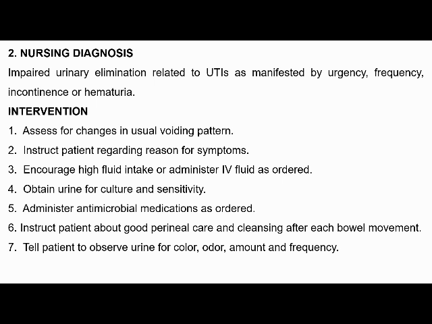The interventions are: assess the changes in the usual voiding pattern, instruct the patient regarding the reasons for symptoms, encourage the child to take more fluid or administer IV fluids, then obtain a urine sample for culture and sensitivity, administer antimicrobial medications, and instruct the patient about good personal hygienic care and cleansing after each bowel and bladder movement. Tell the patient to observe the urine for color, odor, amount and frequency.